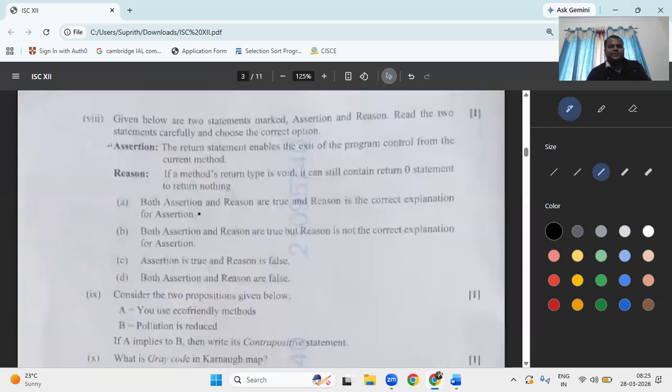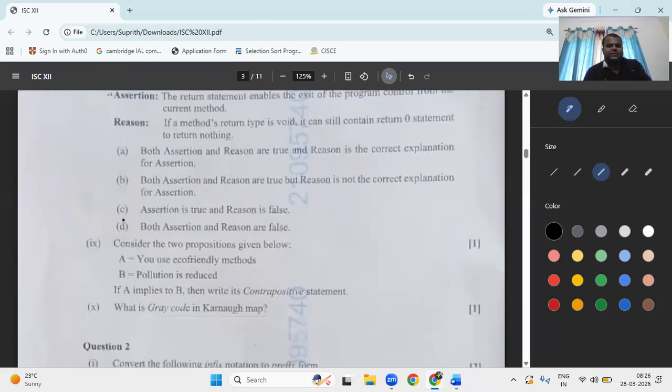This is the question. Next, given the below statement, the return statement enables exit of control from the current function. It means the return type is void. It can still return 0? No. If it is void, it is not going to return anything, not even 0. So that option is true: assertion is true, and reason is false.